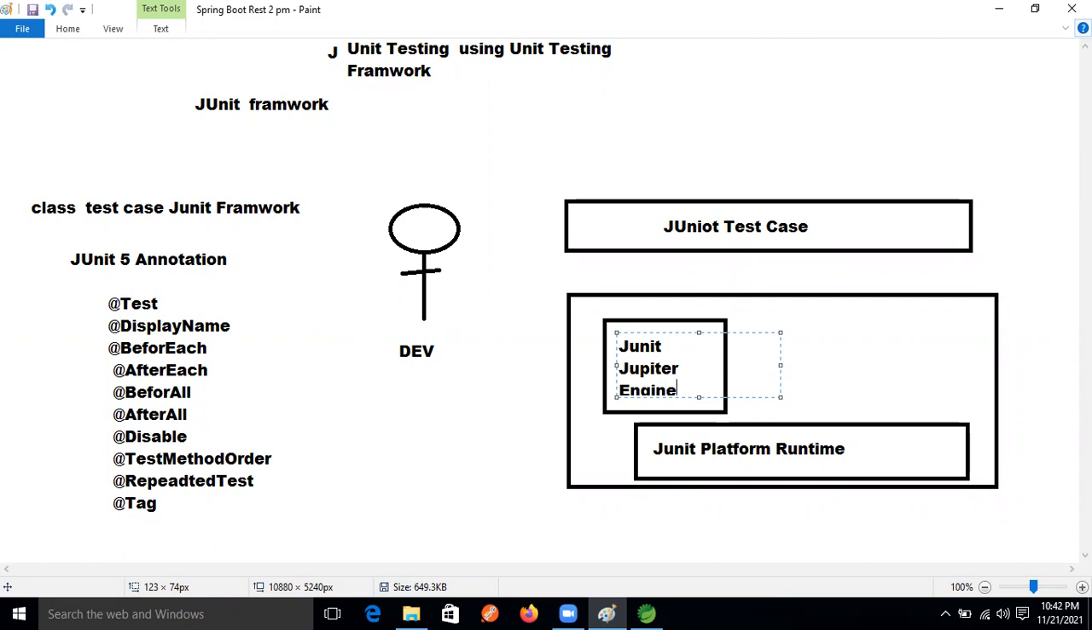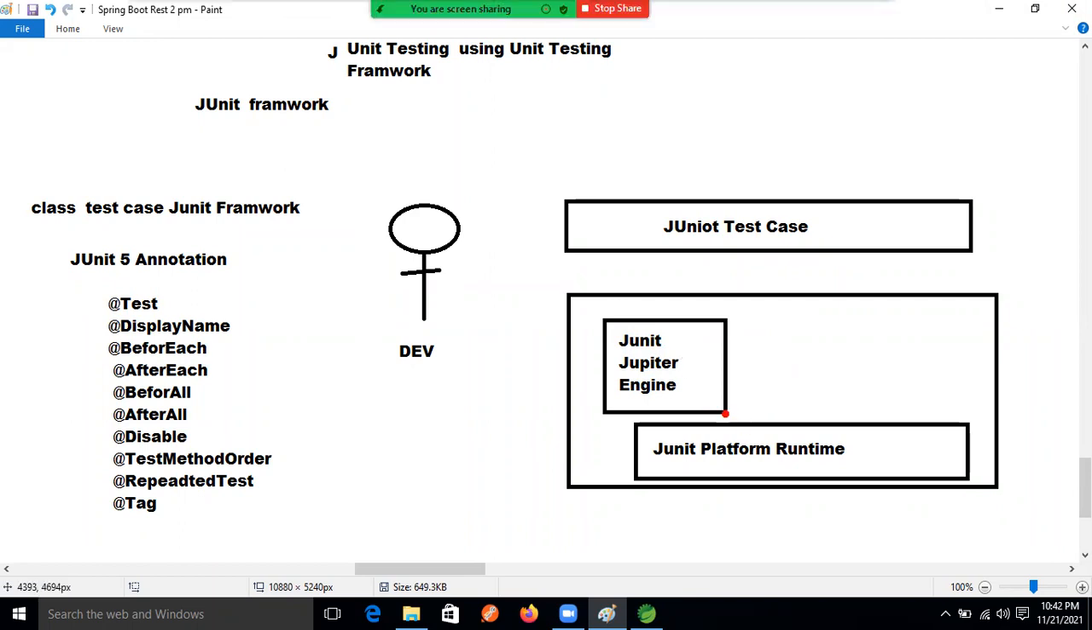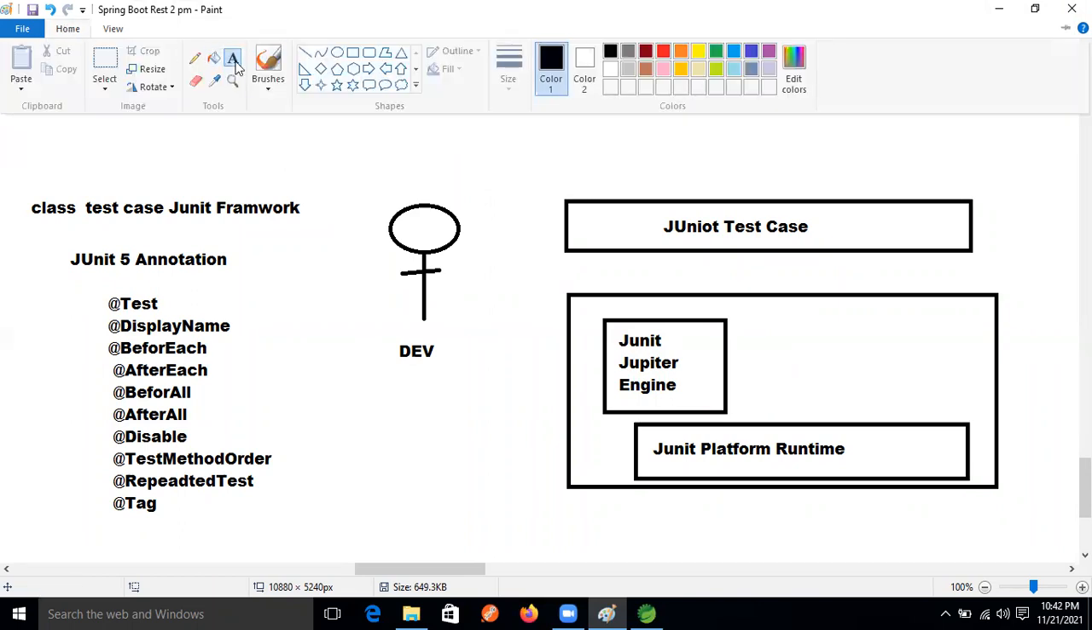So if we want to perform a JUnit test using JUnit 5, then this engine will take care of our unit testing, and it is giving the object to whom? Runtime. The runtime platform.